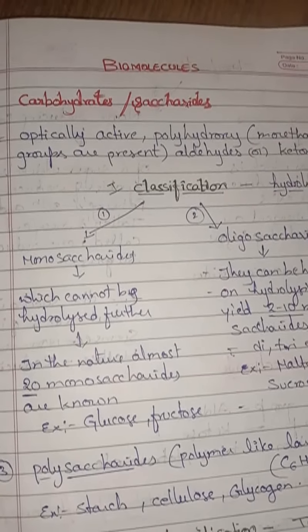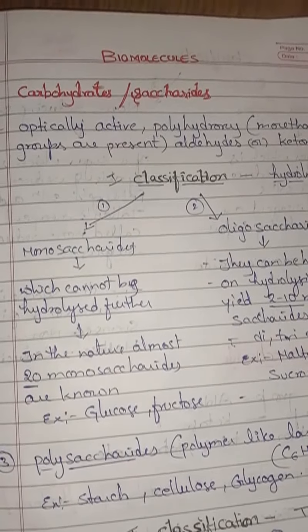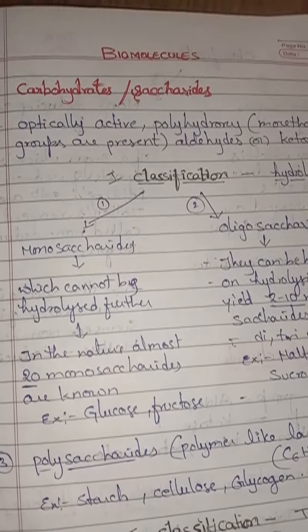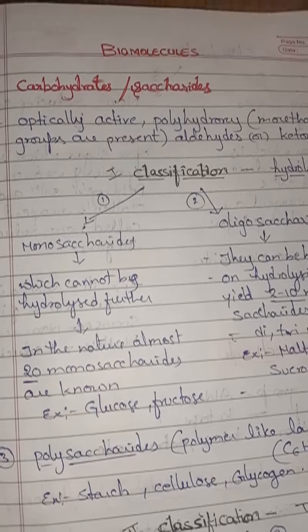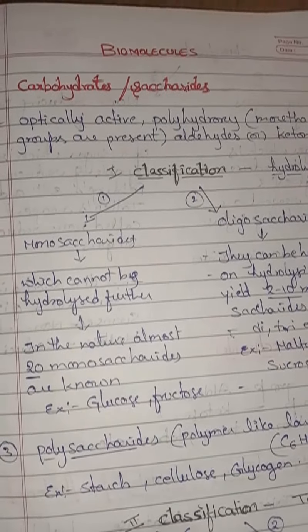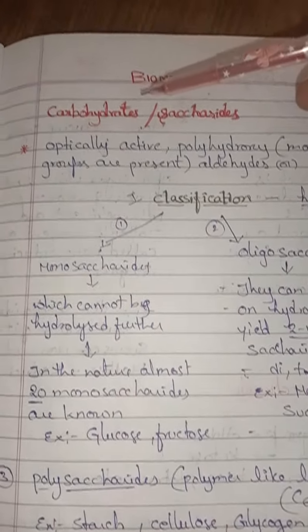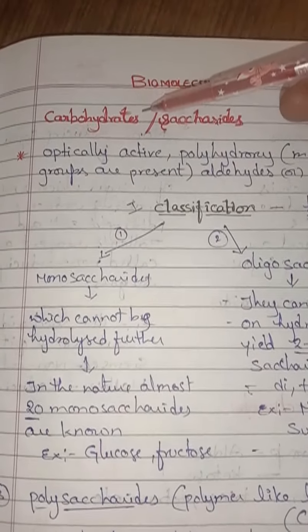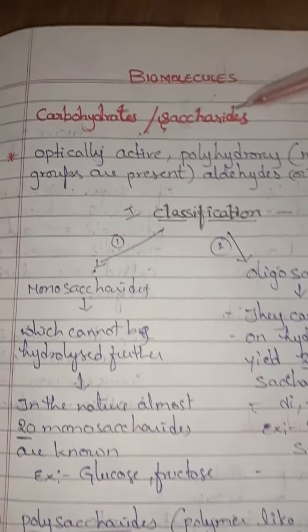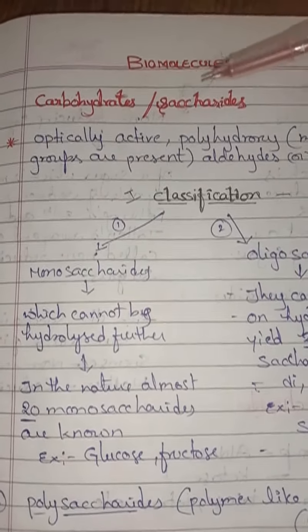So we can simply say biomolecules are the building blocks for every living organism. Understand? We can simply say the biomolecules are the building blocks for a living substance or a living organism. If you see the biomolecules, the first one is carbohydrates. Carbohydrates can also be called saccharides.